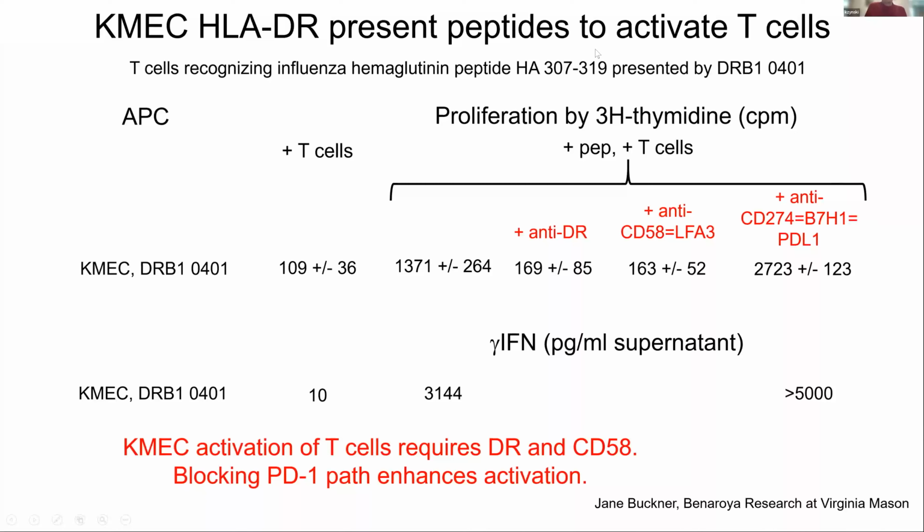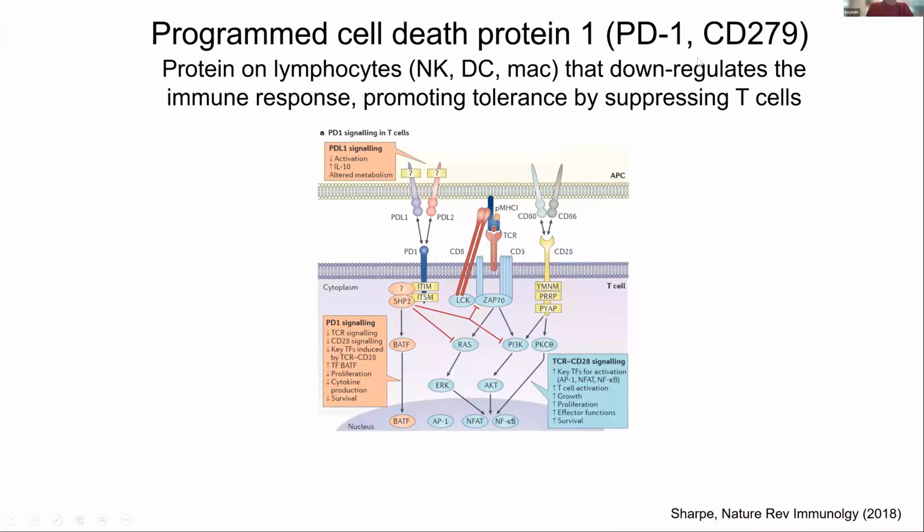Now, what is this programmed death thing, this PD-1? And, you know, in immunology they have all these CD things. So PD-1 has a designation of cluster of differentiation 279. So here is my T cell. Here's the T cell receptor. MHC is just the HLA molecule.